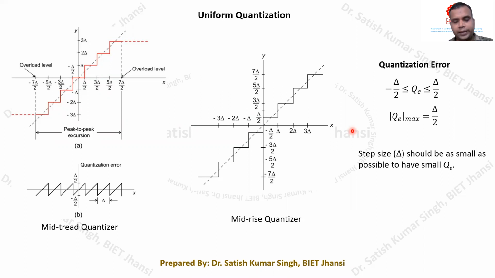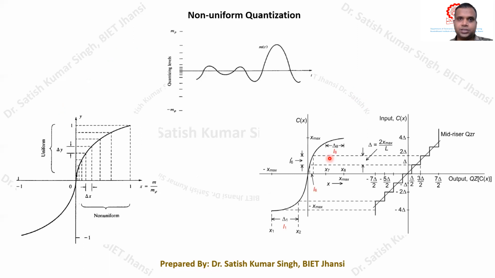If you remember, I told you that in the case of uniform quantization, the step size delta that we have chosen was a constant. Whenever the step size delta is a constant, it can be regarded as uniform quantization, because there is a finite difference between two levels, and all these differences are equally spaced.